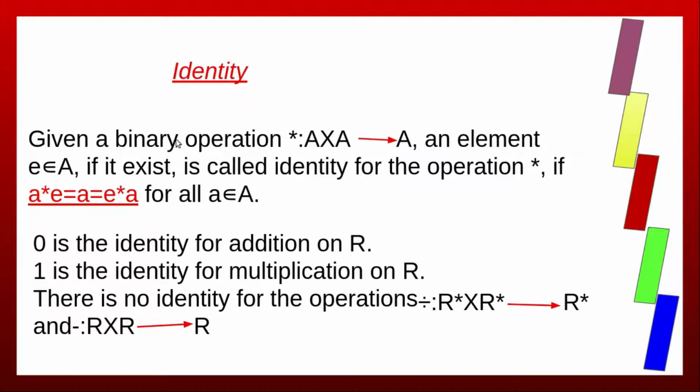Existence of identity. Given a binary operation star that maps from A cross A to A, an element E belongs to A, if it exists, is called the identity for the operation star if A star E equals A, that is equal to E star A, for all A belongs to A. For addition, 0 is the identity element because for any number, for example take 2, 2 plus 0 equals 2, which is equal to 0 plus 2. 5 plus 0 equals 5, which is equal to 0 plus 5. Addition is commutative, so we can take 2 plus 0 equals 2.